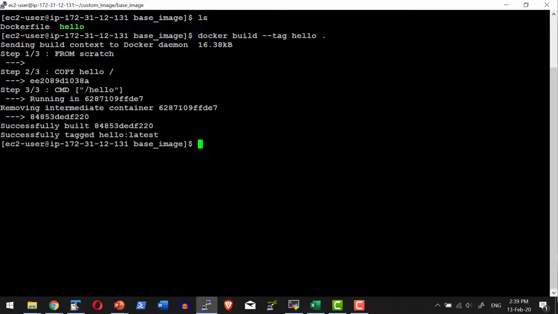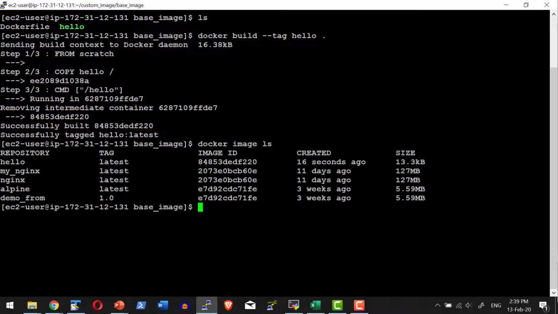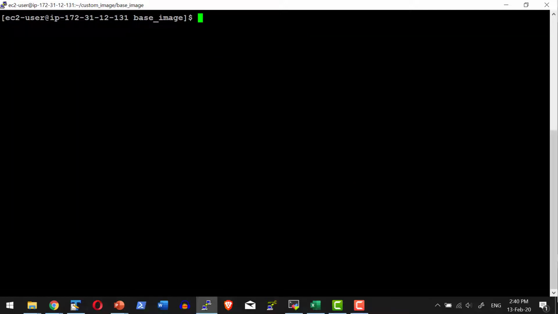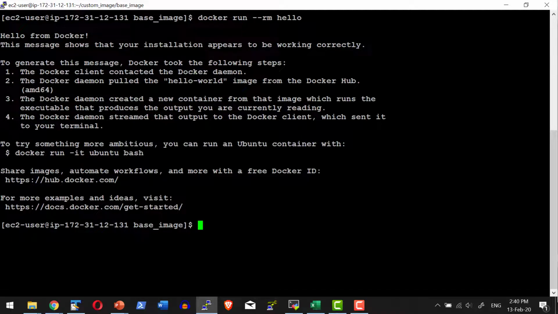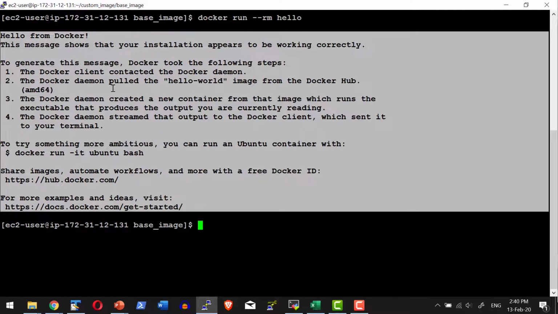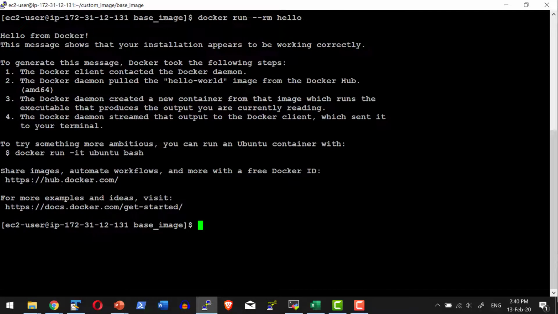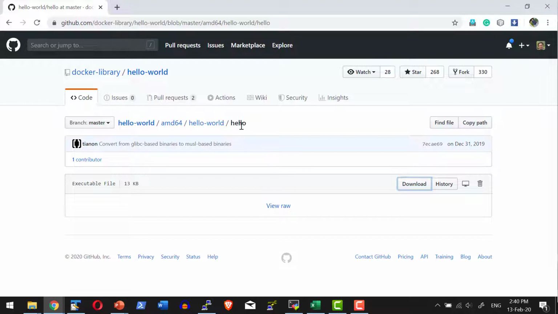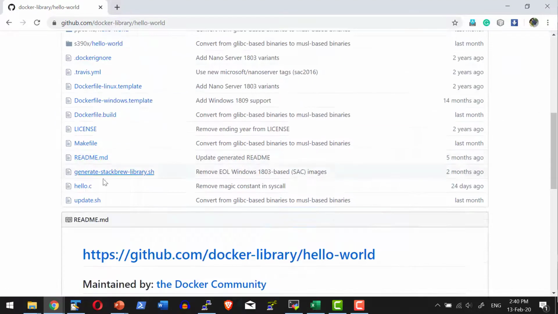The build will happen, and all it is going to do is copy the hello executable into the root location of the image. Let me check the images available. I have the hello image. Look at the size, it's very small as I have added only that specific executable. Now let me execute this image: docker run, with remove after executing, and the image I want to run is hello. Yes, I am getting the output that was available within the C file as a part of the GitHub. Since I downloaded the executable directly, it is printing the messages as available within the C file.